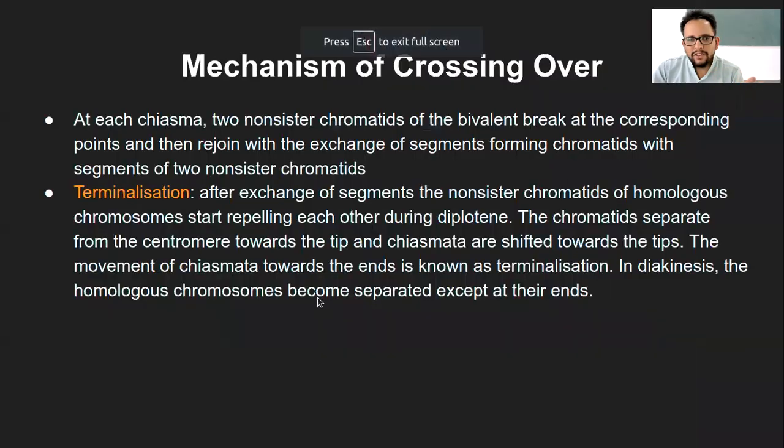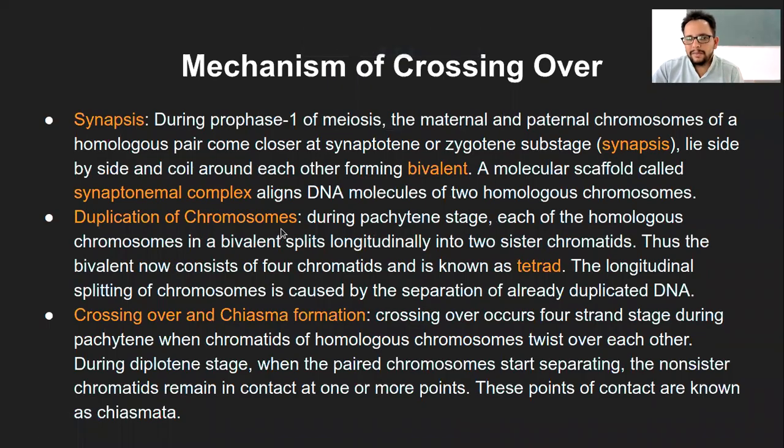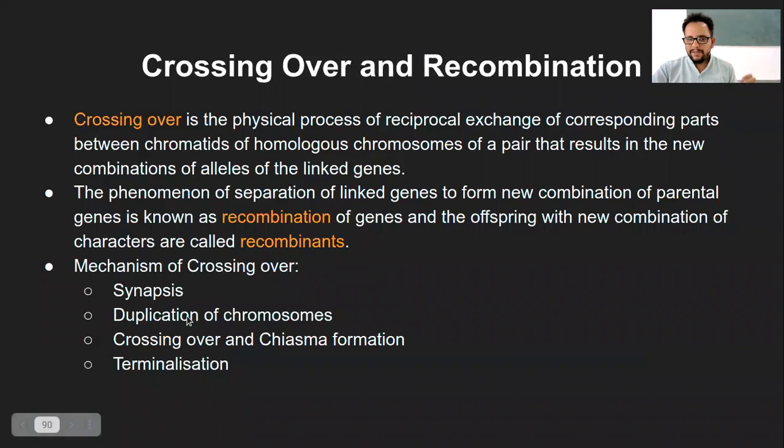Are there any questions on this mechanism? There are 4 stages: synapsis, where the synapses form, that is the coming closer of the homologous pair. Duplication of the chromosome, where the tetrad is formed, from bivalent to tetrad formation.